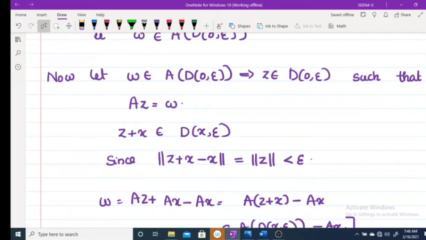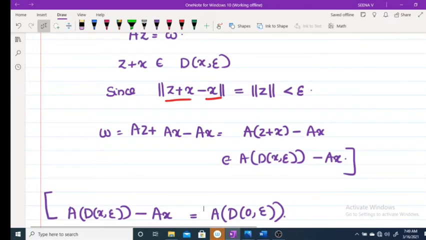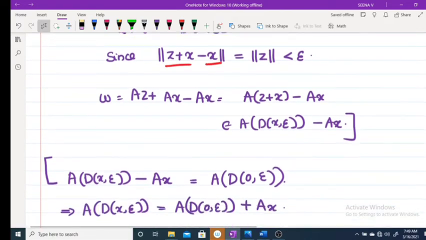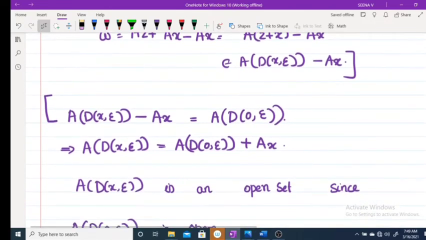Norm of z is less than epsilon. Therefore, norm of z plus x minus x is less than epsilon, which means z plus x is in D(x, epsilon). Now W equals AZ plus AX minus AX, that is A of (z plus x) minus AX, which belongs to A D(x, epsilon) minus AX. Therefore, A D(x, epsilon) minus AX is equal to A D(0, epsilon).